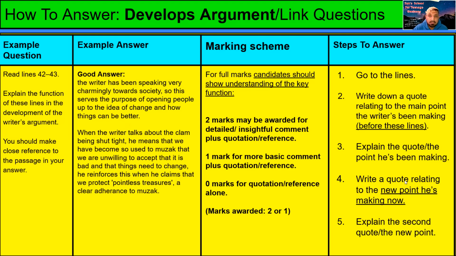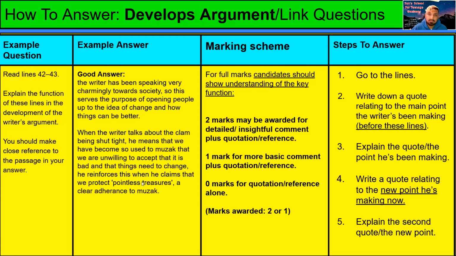Then you do the same thing for the point he's making now. You write another quote about the point he's making now, and then you explain that. For example, this quote here is "pointless treasures", and the explanation is that we are unwilling to accept that music is bad and needs to change.